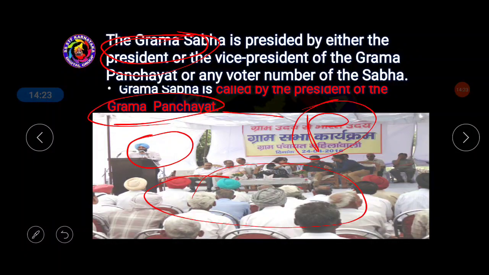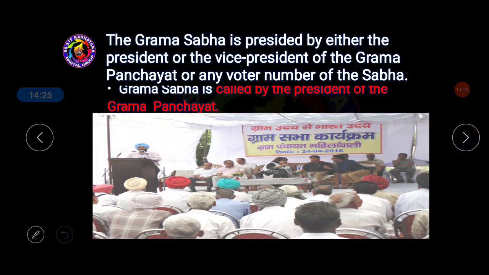Next one, it is given that Grama Sabha is presided over by either the president or vice president of the Grama Panchayat or any voter member of the Grama Sabha. See what they are saying: when a Grama Sabha meeting is conducted, it can be presided over by the Gram Panchayat president. If he is absent, then the vice president of the Gram Panchayat. If both the president and vice president of the Gram Panchayat remain absent because of various reasons, then any member can preside over the meeting.